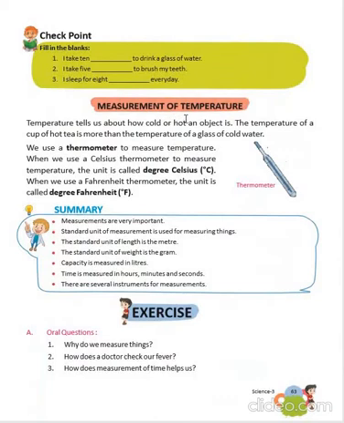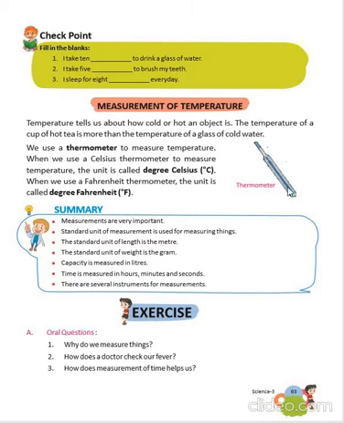Now measurement of temperature. What is temperature? Temperature tells us how cold or how hot a particular object is. The temperature of a cup of hot tea is more than the temperature of a glass of cold water.